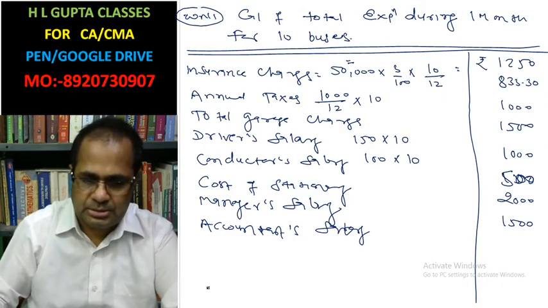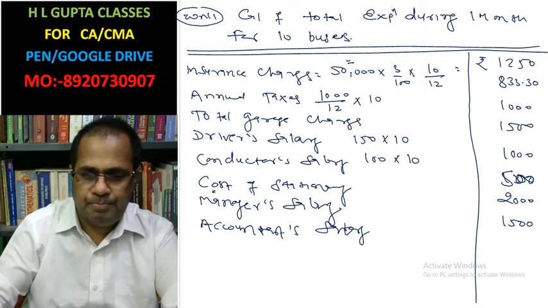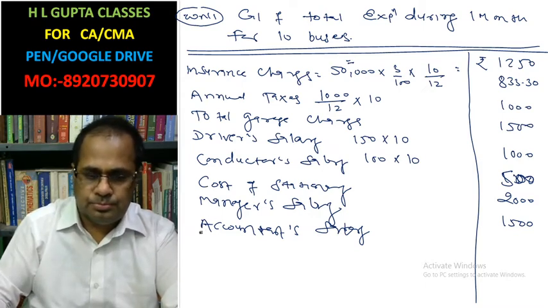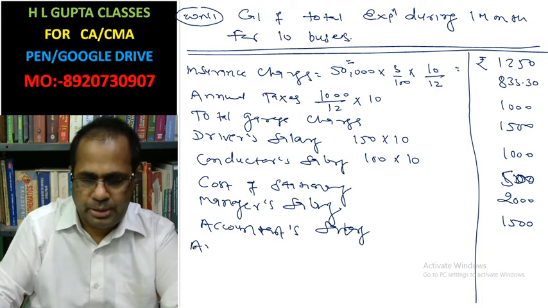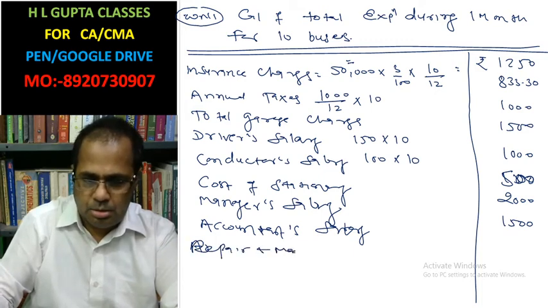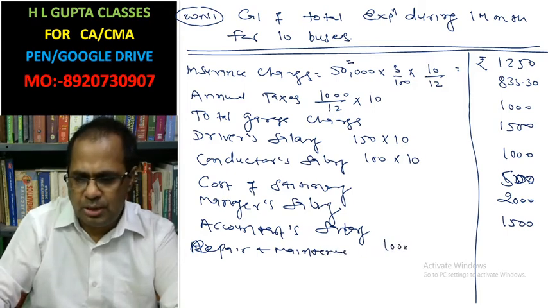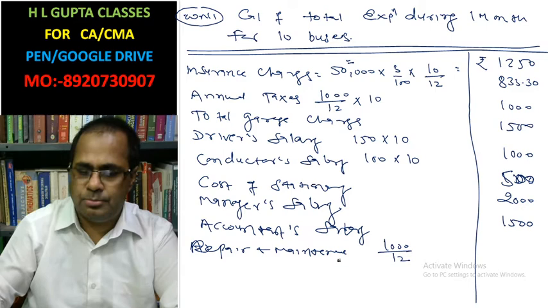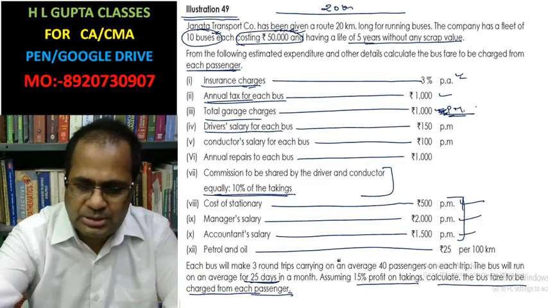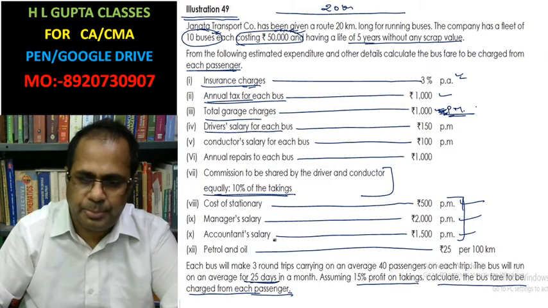Repairs and maintenance. 1000 divided by 12. What is written here? Repair and maintenance.